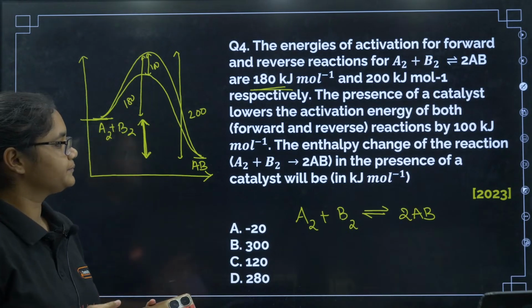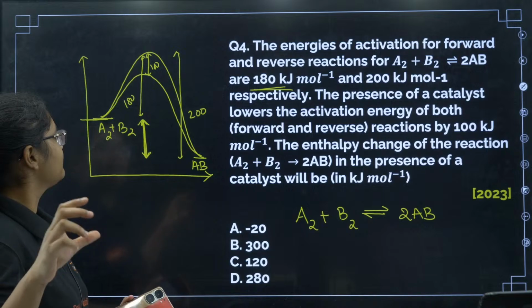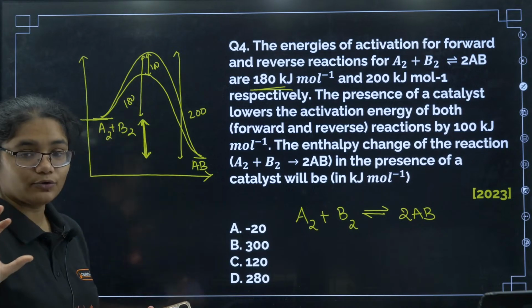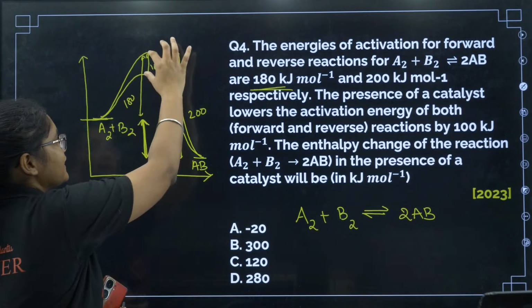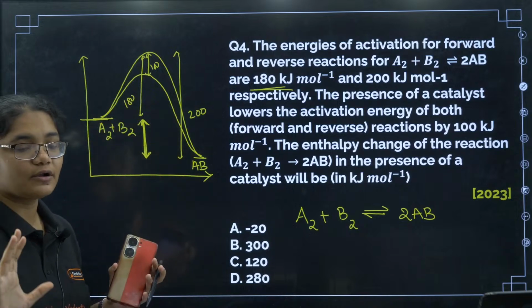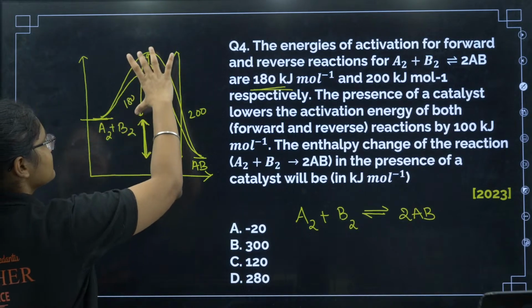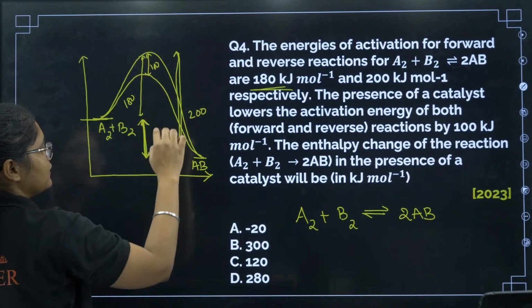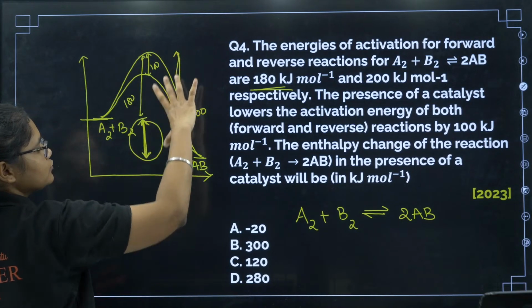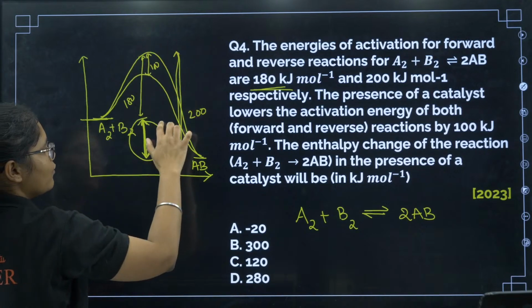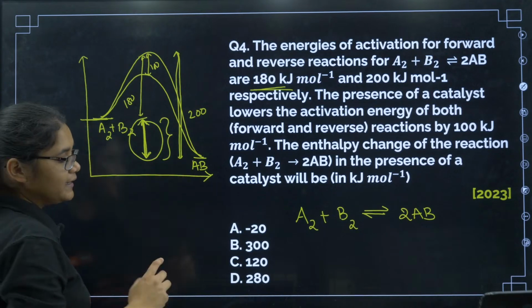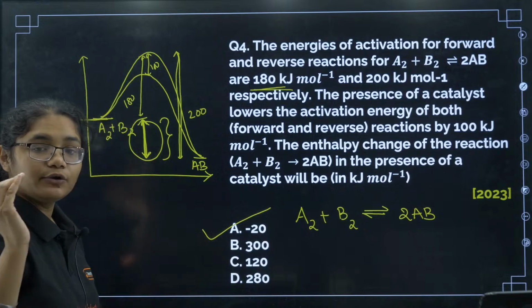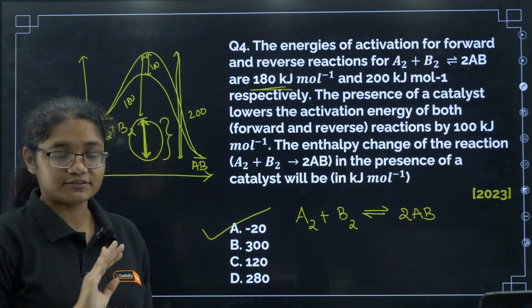Can you think? See, the enthalpy of the reaction has nothing to do with the catalyst. A catalyst can change the activation energy, but the enthalpy of reaction is not affected by that. Earlier this was 180, right? Now this was 200 and this is 180. What is this difference? It will be 20, right? So option A. When you use a catalyst, the enthalpy of reaction is not affected.